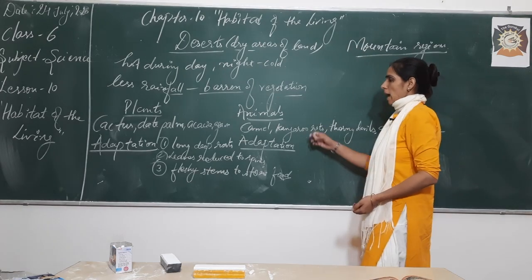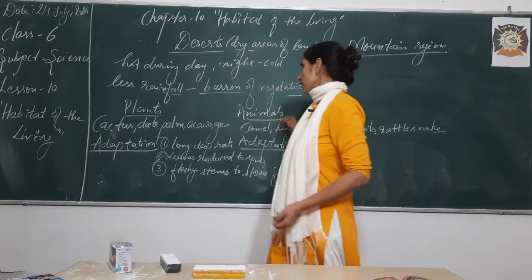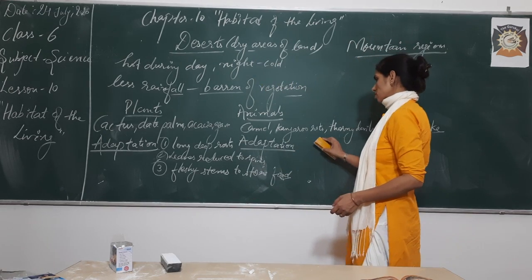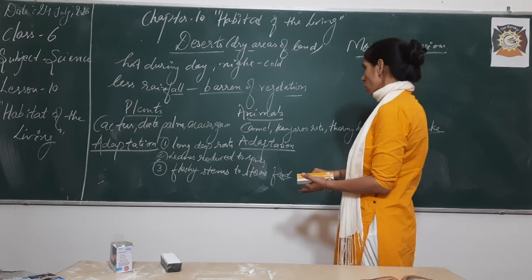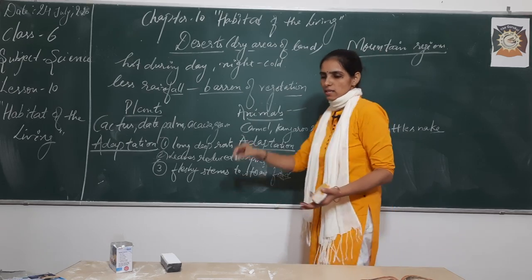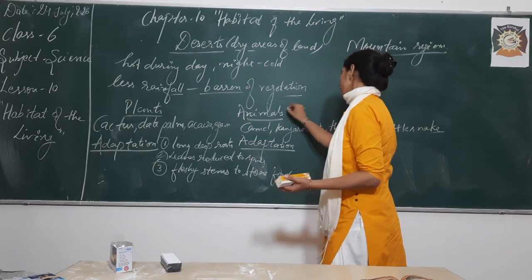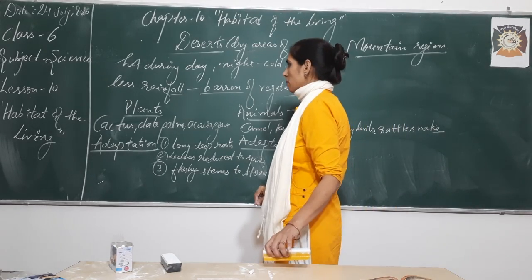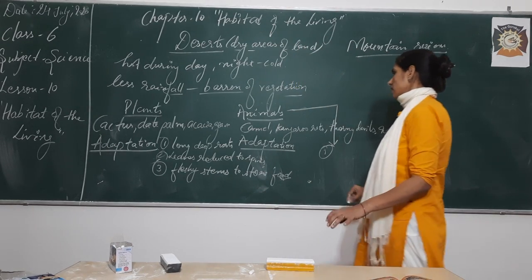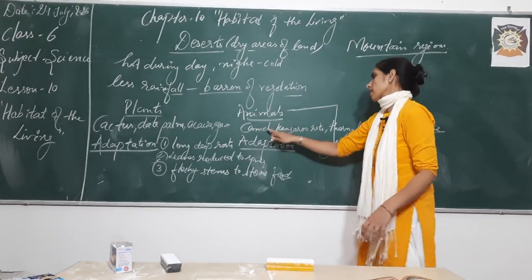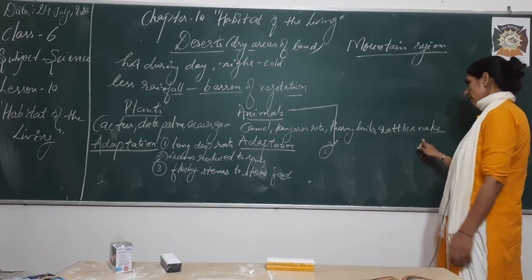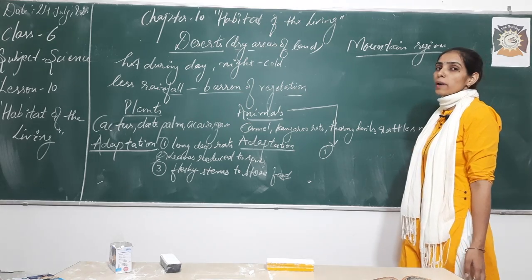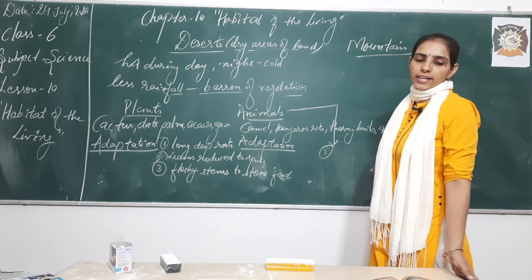The next is the adaptations of the animals in deserts. What kind of adaptations will they show? For animals, I am writing here on this side, adaptation number 1. For example, if I say the animals are kangaroo rats, camels, thorny devils, rattlesnakes, what will they do? They will hide themselves in burrows during the daytime.